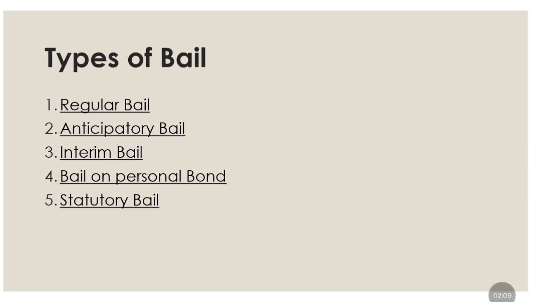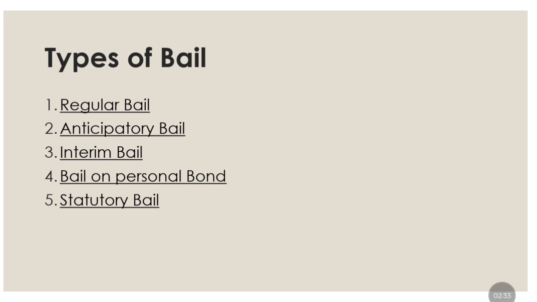Bail on personal bond or personal recognition. The accused is released based on their written promise to appear in court without needing to furnish any monetary security or third-party security. This is typically granted for minor or less serious offences, relying solely on the accused's self-assurance.